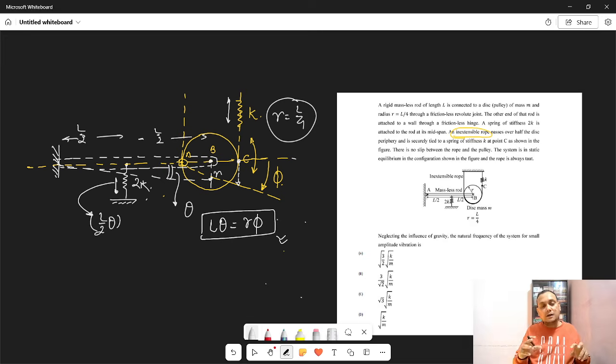आप एक बात हमेशा याद रखिएगा, that in natural vibrations the oscillations are of very small amplitude, so this phi and theta are extremely small. That's why we can almost say that point C is moving in almost a straight line. So with respect to point A, when the disk moves by angle phi, the point C shall move by 2R phi. This would be 2R phi, and that is the amount by which this particular spring has been stretched. How much? 2R phi. Phi और theta के बीच में relation है already हमारे पास. So now things are almost clear.